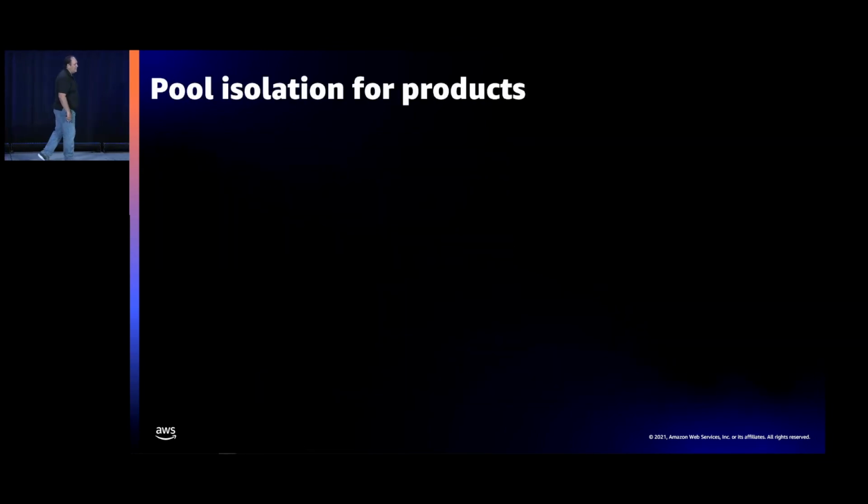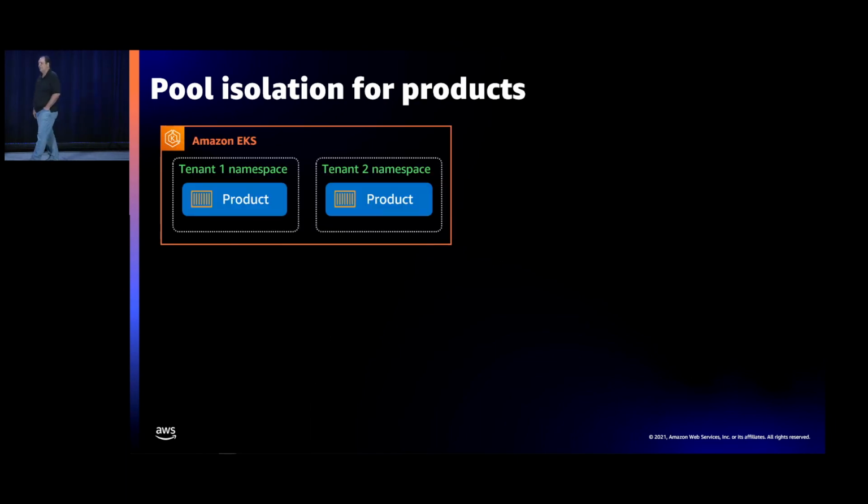Now, this gets a little more challenging when we look at the pool model, right? We have this product table. The product table is shared by tenants. Well, we can't use a service account kind of construct here because the product service running in namespace 1 and the product service running in namespace 2 both need to access that same table. So that more coarse-grained way, that service account way of implementing isolation, is gone for us.